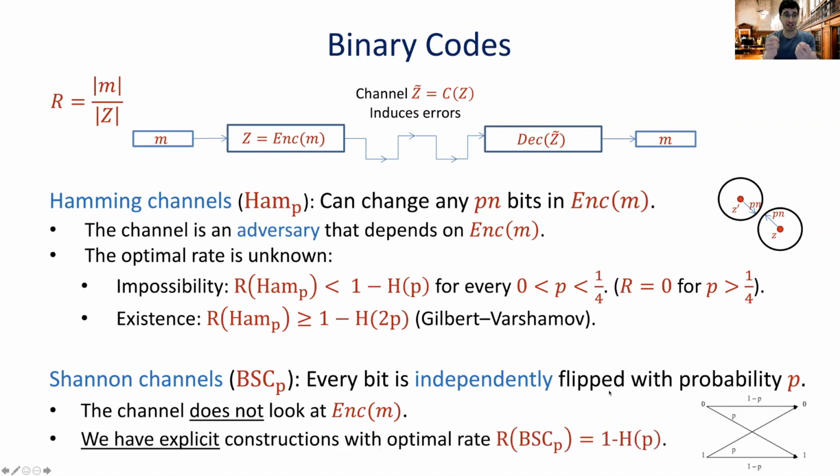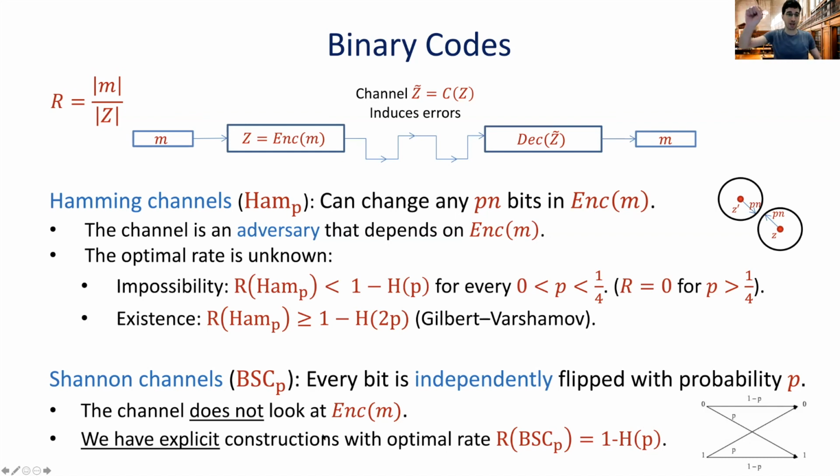But unlike the Hamming channels, which, as I said before, we don't have really efficient constructions that achieve the optimal rate. In fact, we don't really even know the optimal rate. So for Shannon channels, we know that the optimal rate is 1 minus entropy of p. And in fact, we do have efficient constructions that achieve this rate and give us, let's say, even linear encoding and decoding. So we have now two extremes.